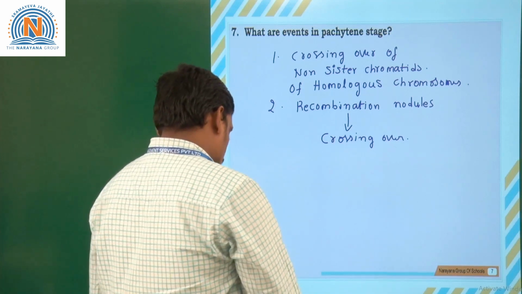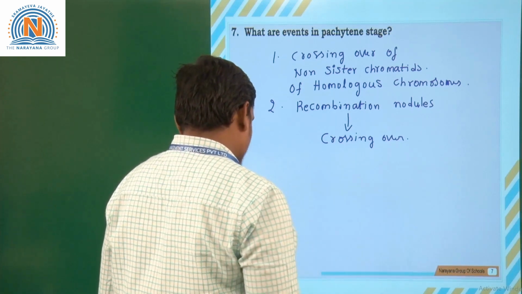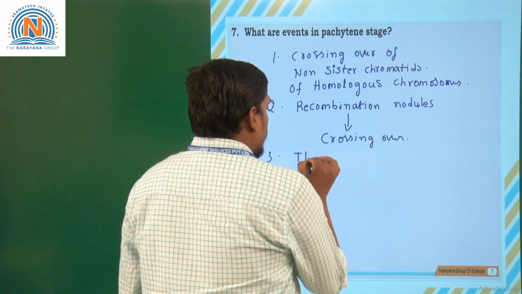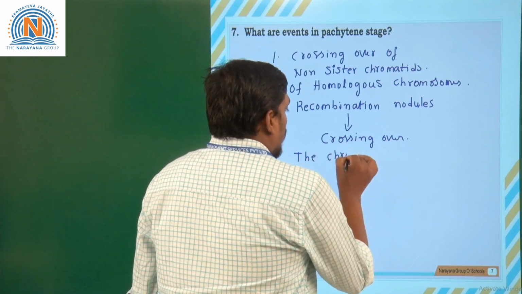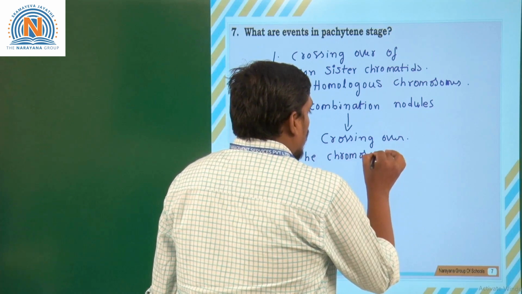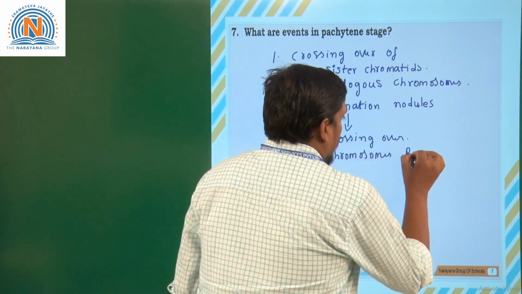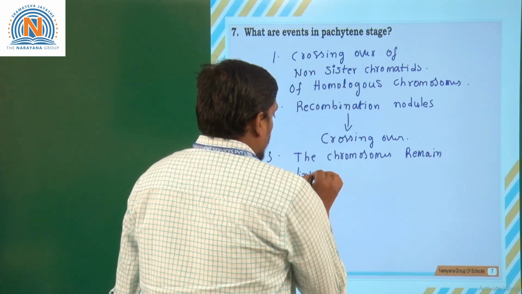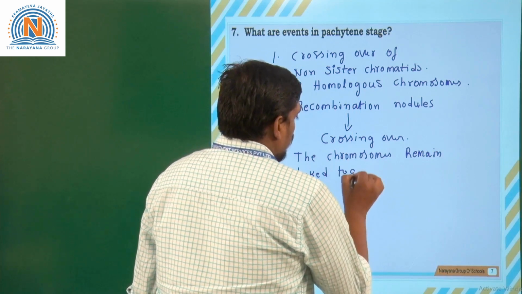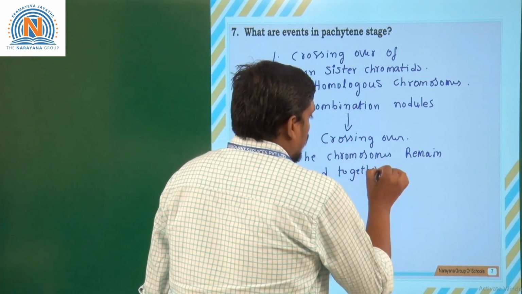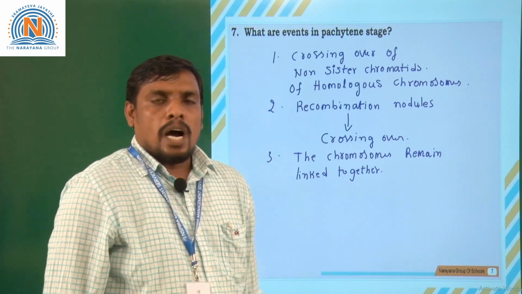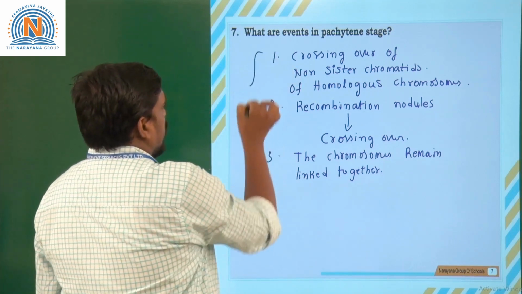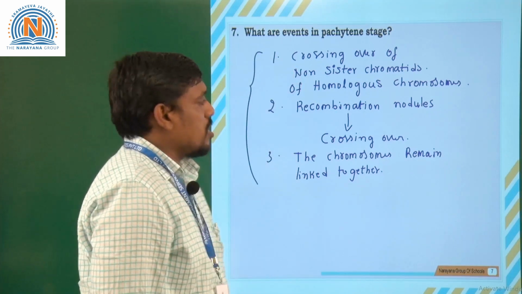And one more important character: the chromosomes remain linked together up to the end of the meiosis cell division. So these are the three different characters seen in the pachytene stage.